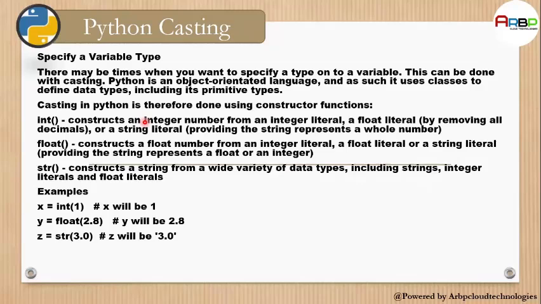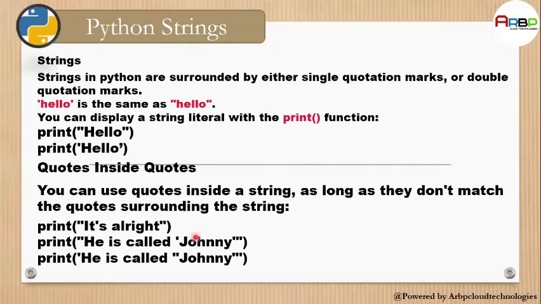String constructs a string from a wide variety of data types, including strings, integer literals and float literals. Examples: int(1), x will be 1; float(2.8), y will be 2.8; z equals str(3.0), then z will be in quotes, '3.0'.